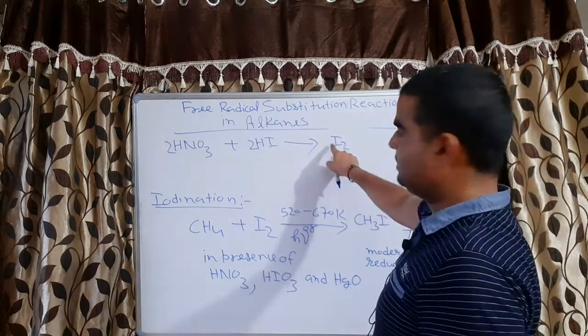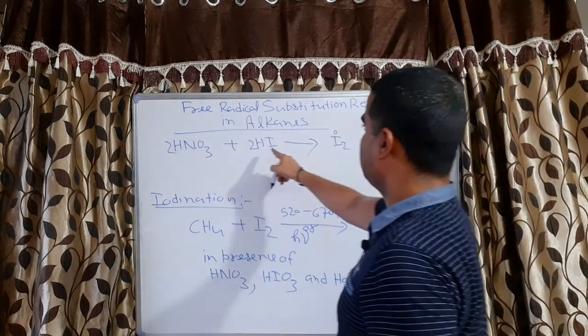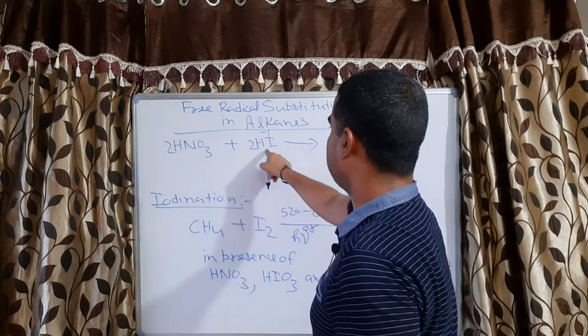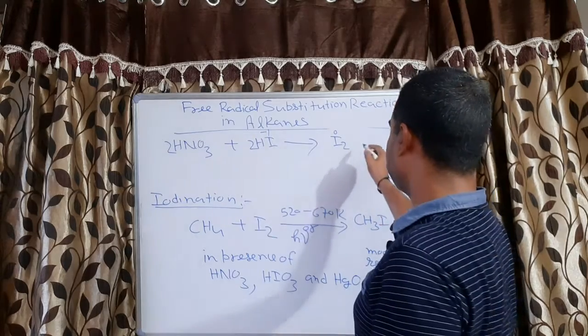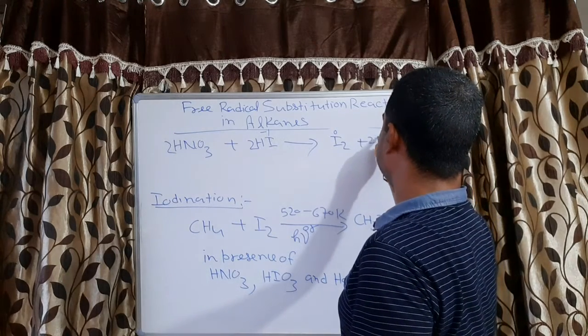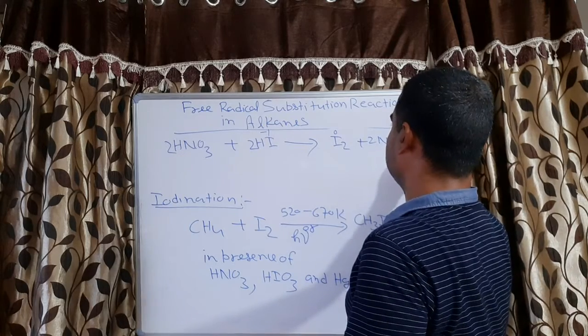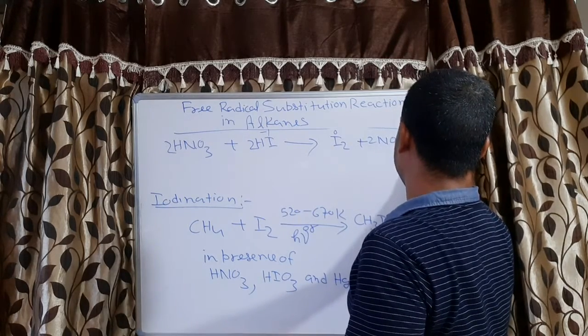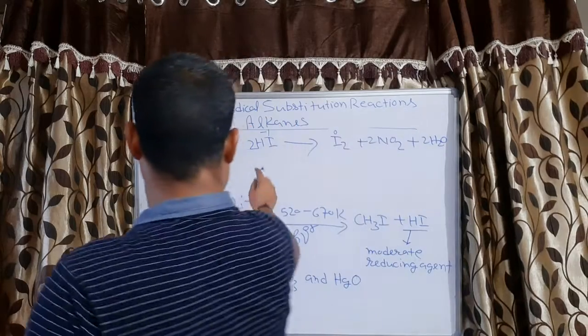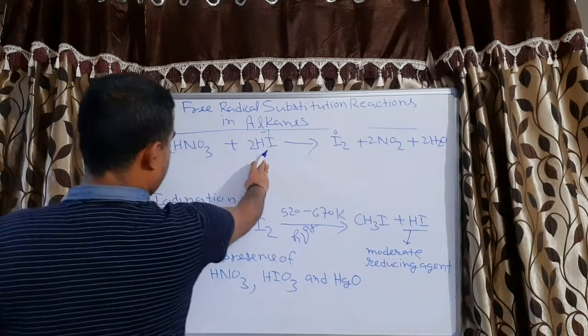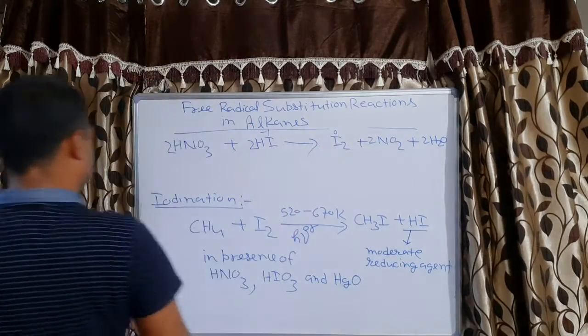Iodine has 0 valency, and this is -1, so it is getting oxidized, correct? Plus 2NO2 plus 2H2O. So this agent got oxidized.